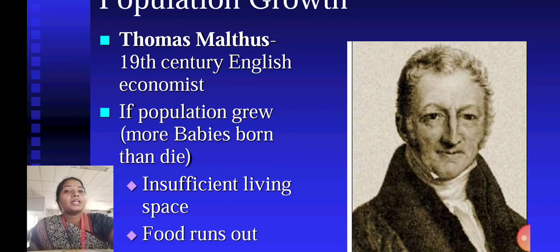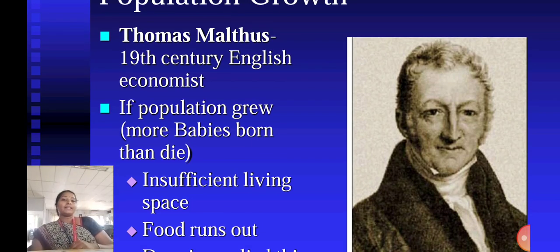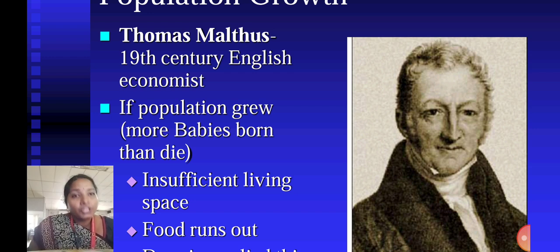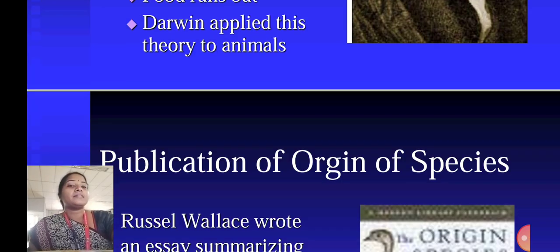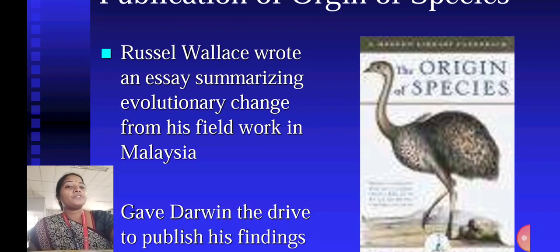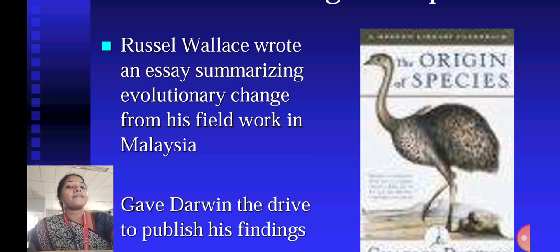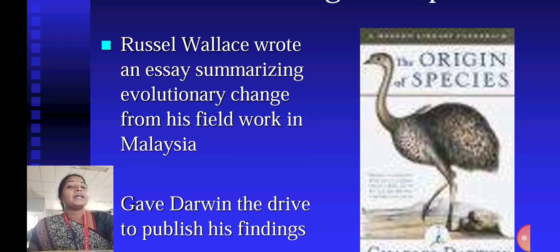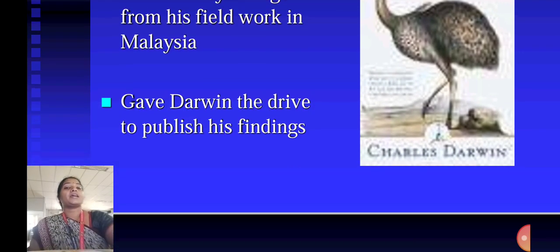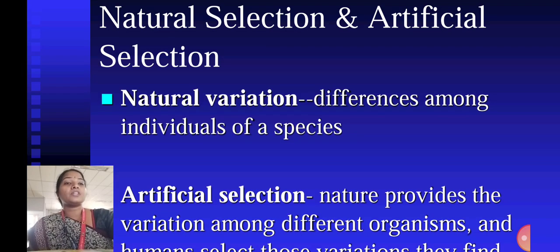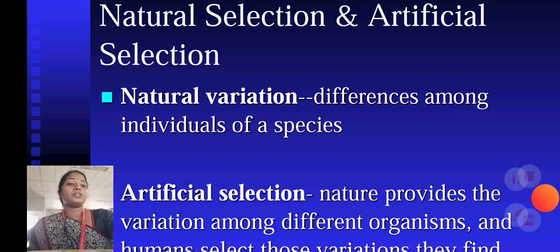Population growth. Thomas Malthus, a 19th century English economist. If a population grew, more babies were born than died. Insufficient living space, food runs out. Darwin applied this theory to animals too. Publication of Origin of Species. Russell Wallace wrote an essay summarizing evolution from his fieldwork in Malaysia, which gave Darwin the drive to publish his findings. So, natural selection and artificial selection are the methods used here.